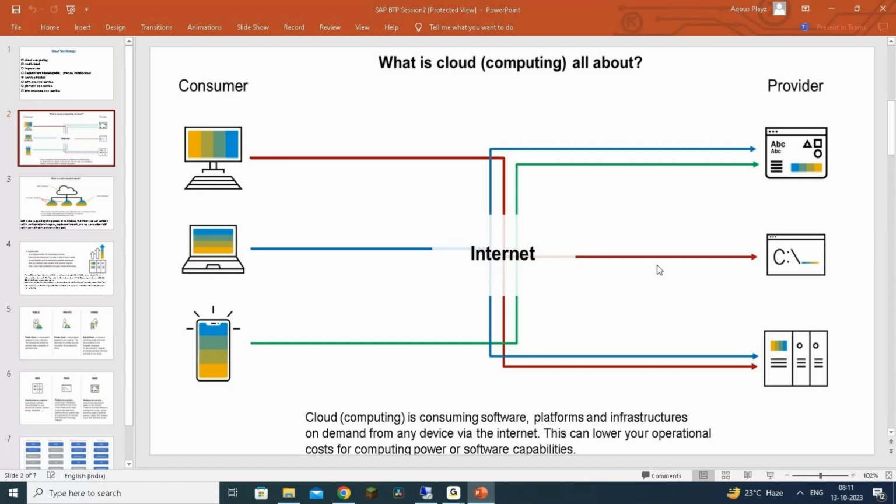Cloud computing offerings are available in different deployment models and service models.